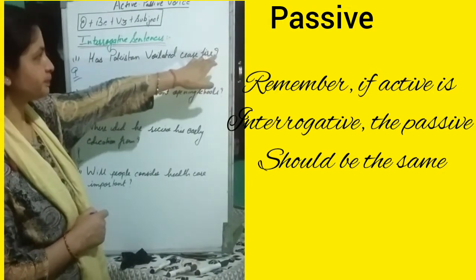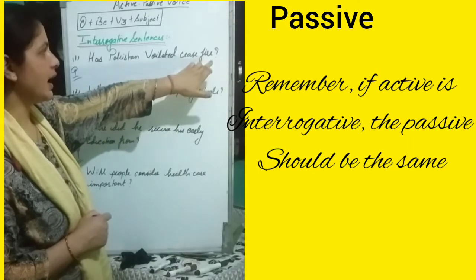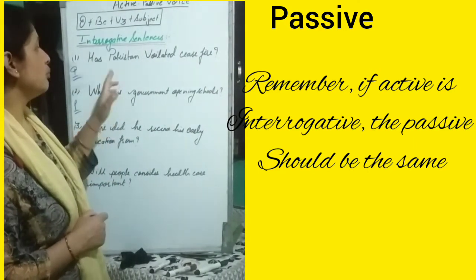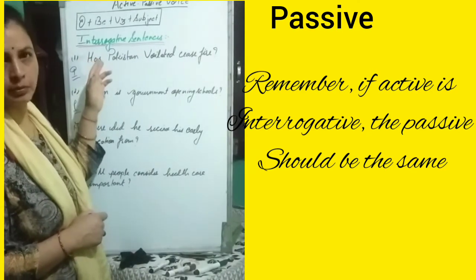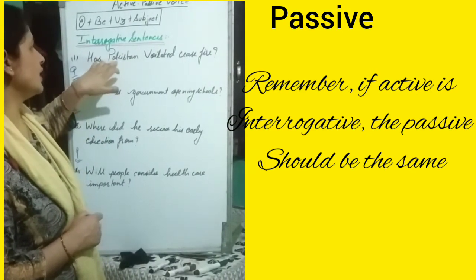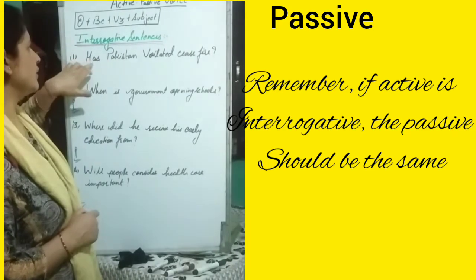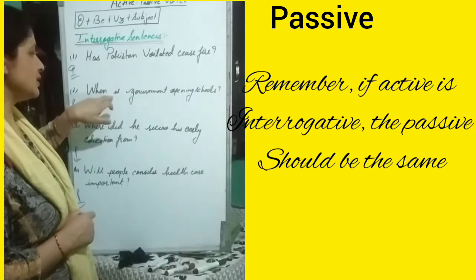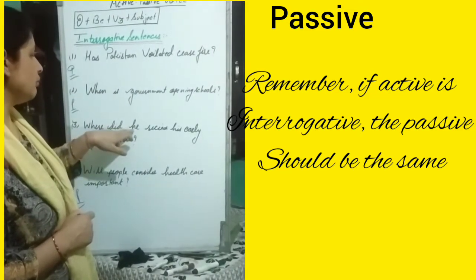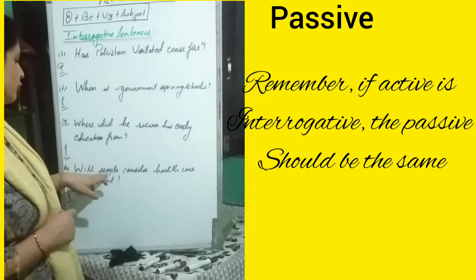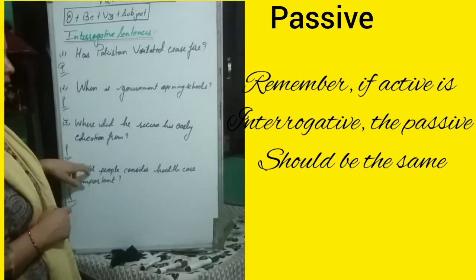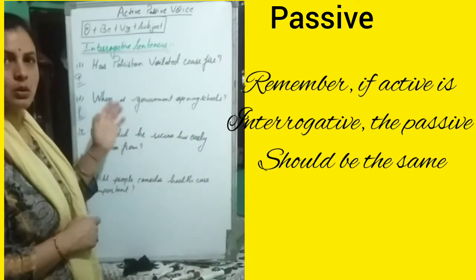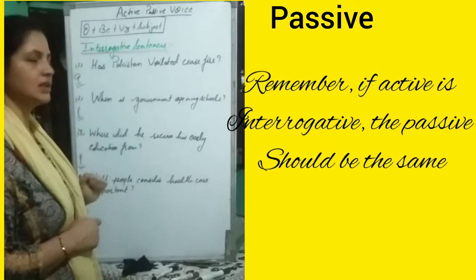First, these sentences end with an interrogative mark, and second, a helping verb is used before the subject. As Pakistan, that is the subject here, before it there is a helping verb. Government is the subject, before it is, that is the helping verb, and before he, did is used, before people, will is used. So before the subject a helping verb is used, and that we call active voice interrogative sentences.